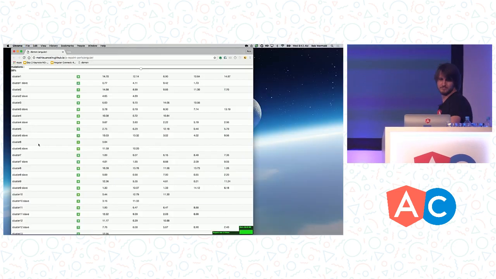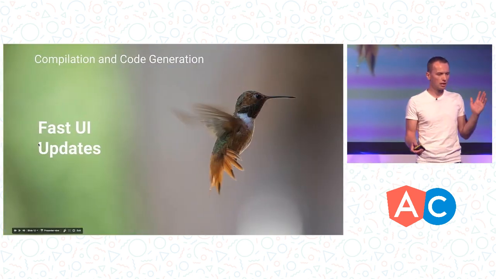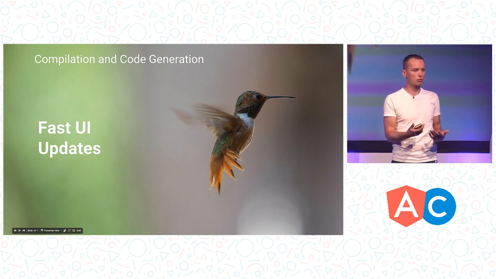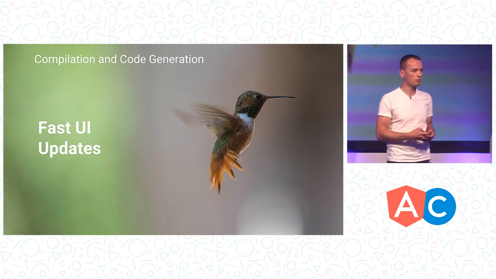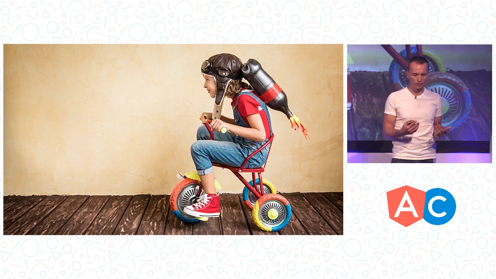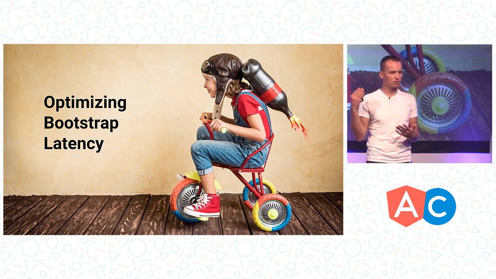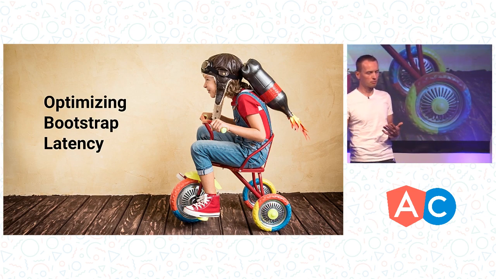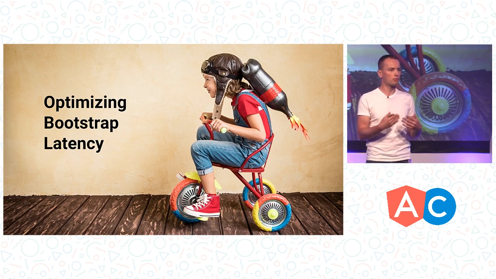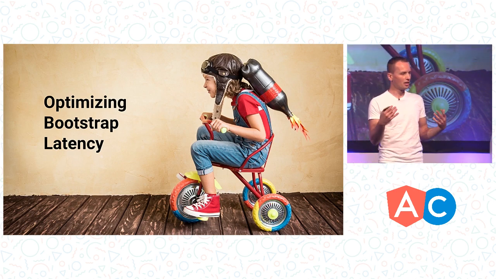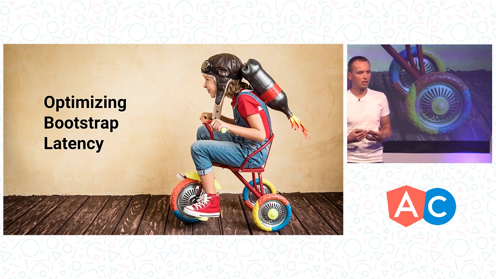Mishko talked yesterday about performance and how there are many aspects of performance. This particular benchmark stresses the runtime performance and how quickly we can update the view. But there are many other things that we need to take a look at. One of the things, and this is kind of ironic actually, is we need to optimize the bootstrap latency. The compiler that makes it really awesome to generate code that updates quickly at runtime harms the bootstrap latency. Because the more sophisticated the compiler gets, the more code there is. All of this code needs to be downloaded in the browser.